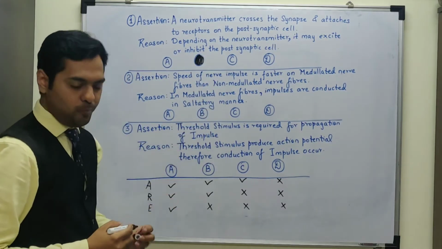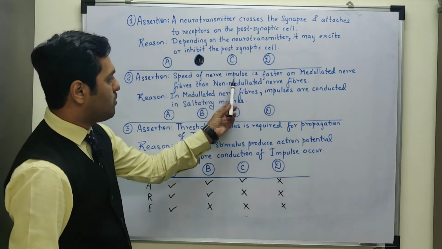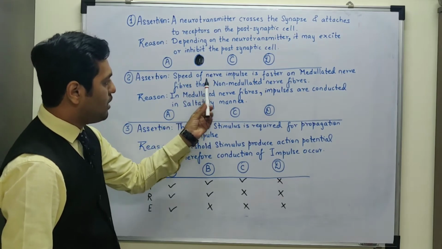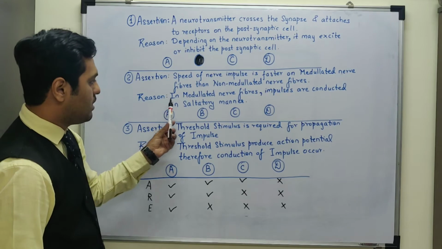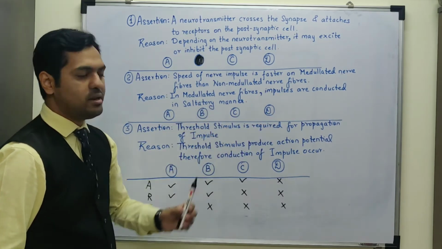Moving to the next MCQ, where the assertion statement states that the speed of nerve impulse is faster on myelinated nerve fibers than the non-myelinated nerve fibers. And the reason statement states that in myelinated nerve fibers, the impulses are conducted in saltatory manner.